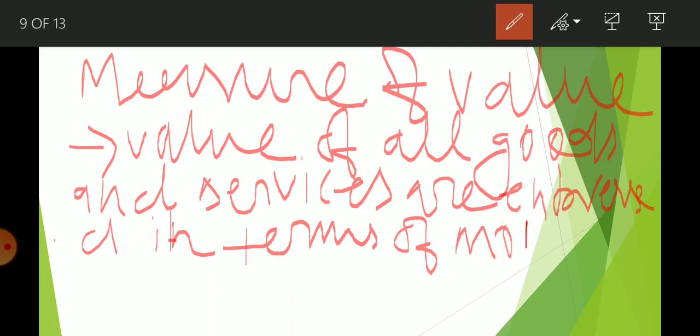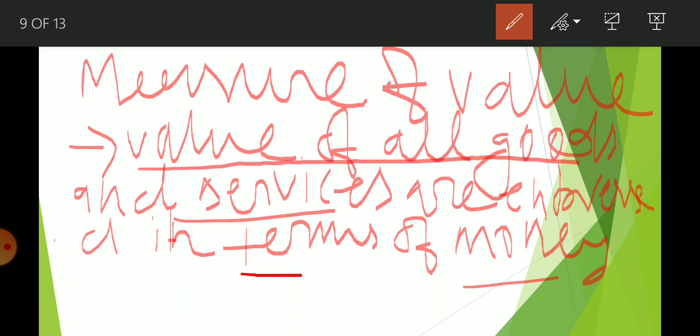So this function is related to expressing the value of all goods and services in terms of money, in terms of price.